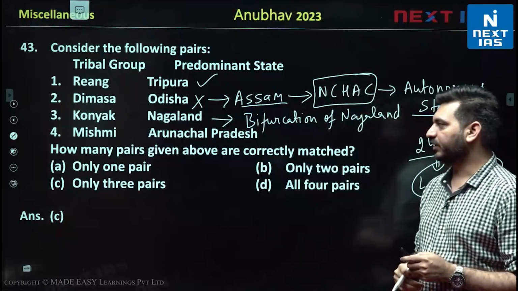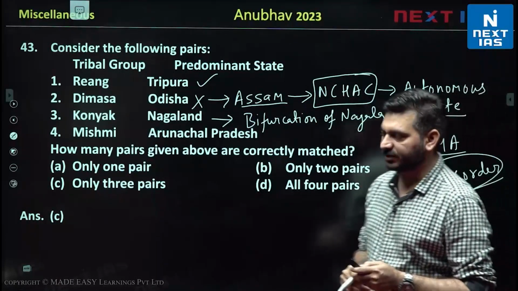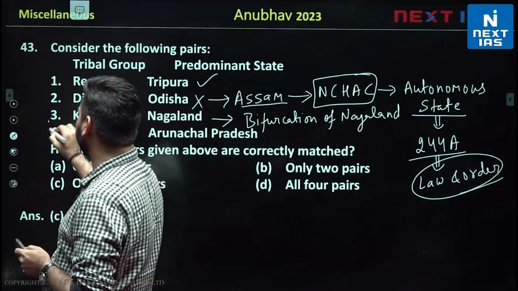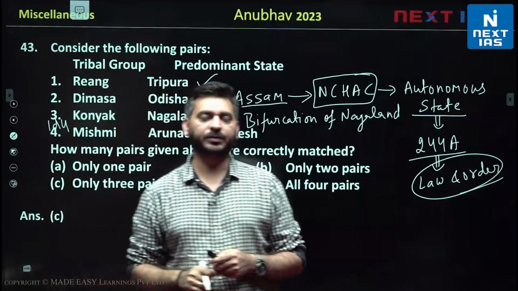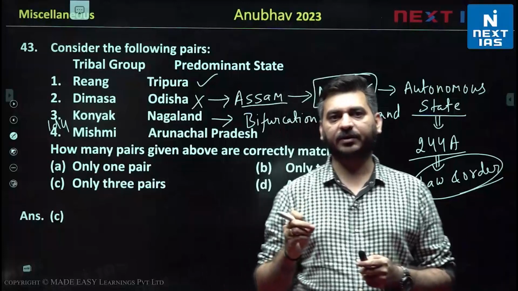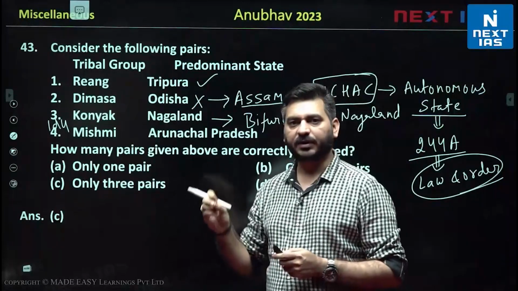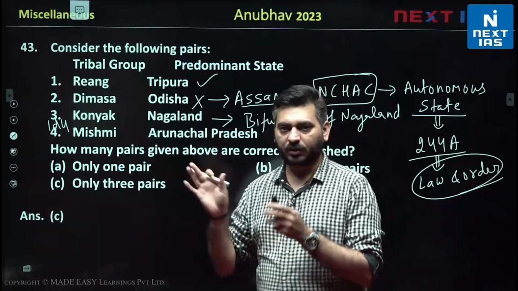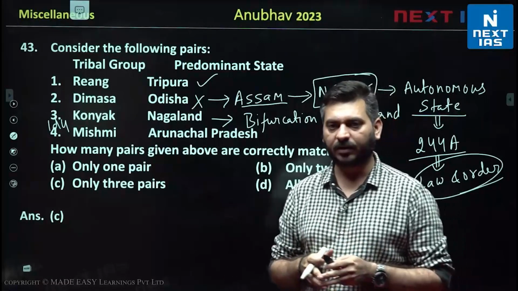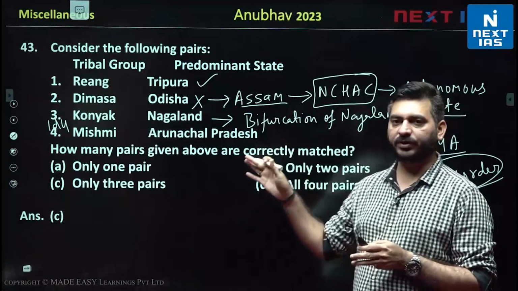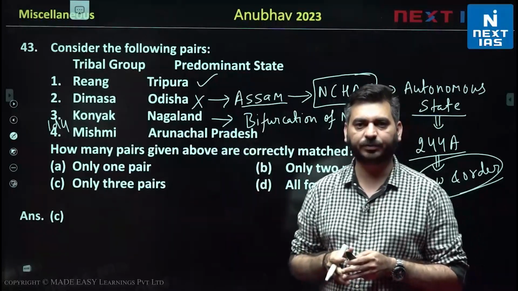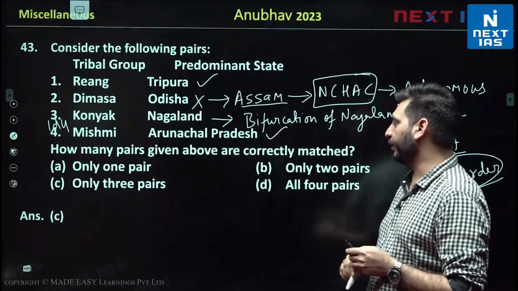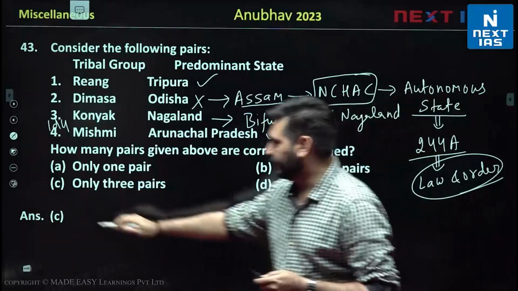Now coming to the fourth, that is Mishmi. Mishmi tribe is in Arunachal Pradesh. They are also in the news. Why are they in the news? Specifically, if I write, there are 3 sub-tribes in it. So Idu Mishmis are in the news. Why are Idu Mishmis in the news? Because this tribe has been opposing the conversion of Dibang Wildlife Sanctuary into a tiger reserve, right? The government wants to convert your Dibang Wildlife Sanctuary into a tiger reserve, and they have been opposing it because they feel that their rights will be reduced if it is converted into a tiger reserve, and that is why they have been in the news. So 3 pairs are correct and 1 pair is wrong, right? So the answer will be C.